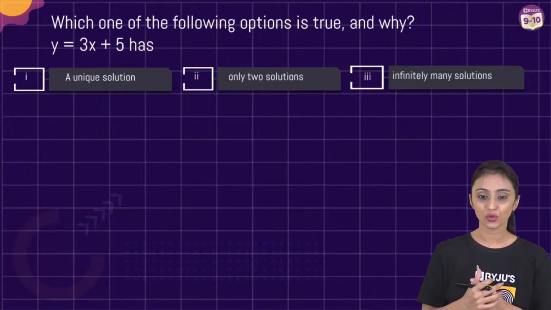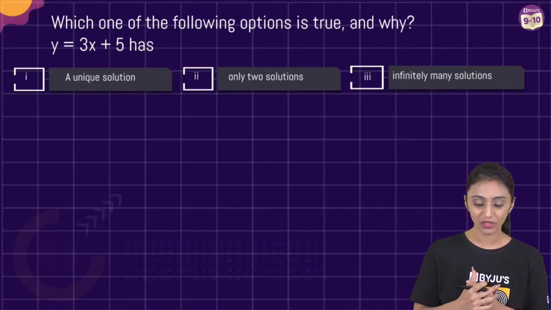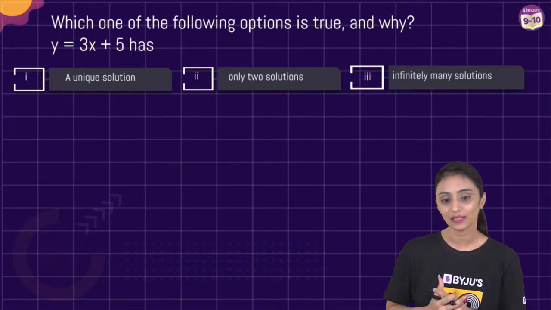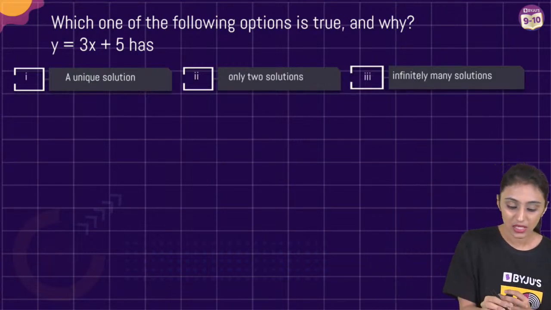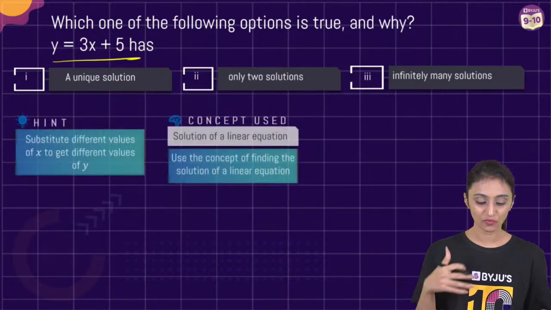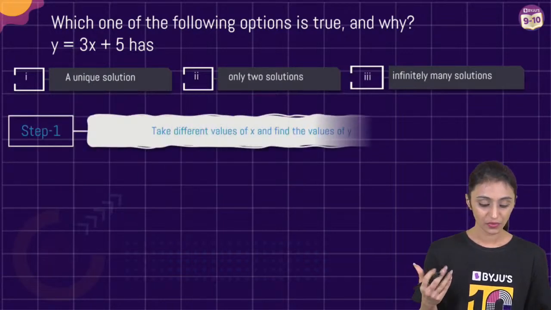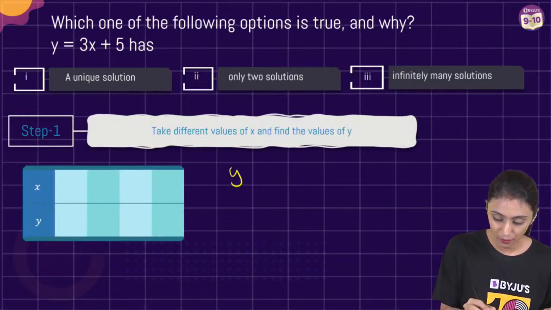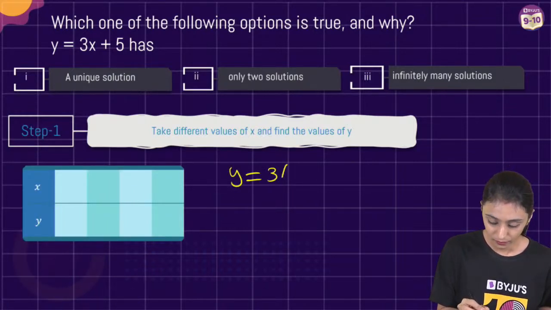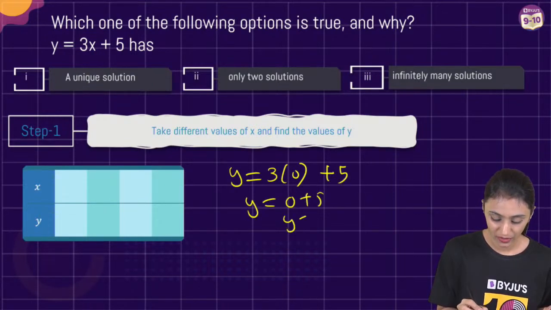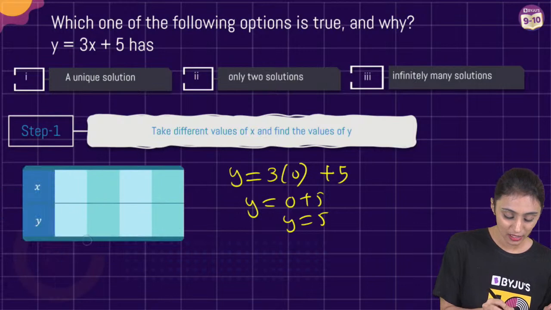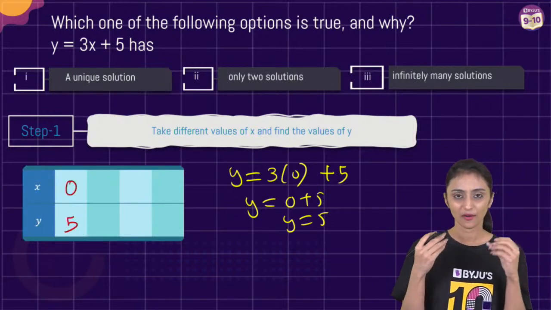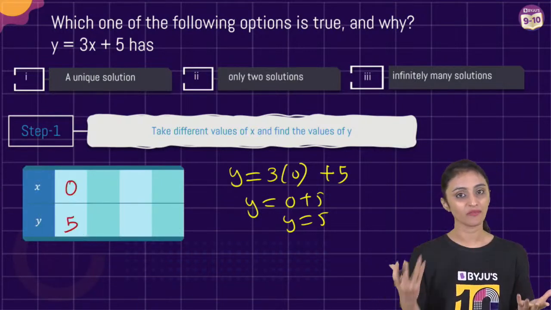Which is actually true for this? People are saying infinitely many. Can we know the reason? Do we know the reason why it is infinitely many solutions? Because every time you think this thing, let's try to find out the solutions for this. Let's suppose if I put x here as 0. What will I get? I'll get y as 5. Correct? So if I'm putting x as 0, y is 5. For a different value of x, I got a unique value of y.